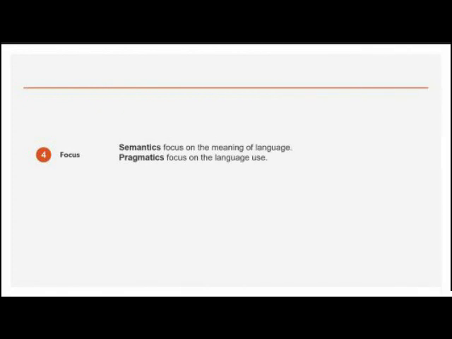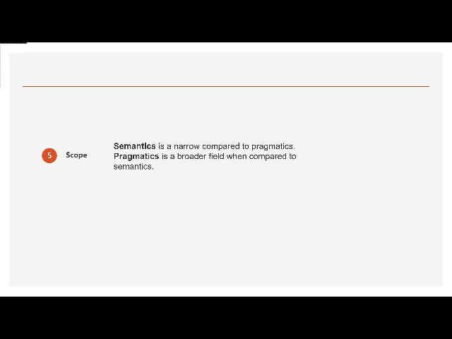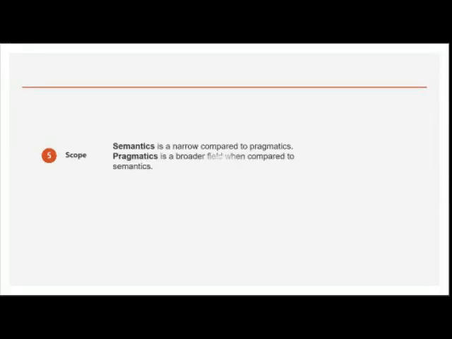Focus. Semantic focuses on the meaning of language, and pragmatic focuses on the language use. Scope. Semantic is narrow compared to pragmatic, and pragmatic is a broader field when compared to semantic.